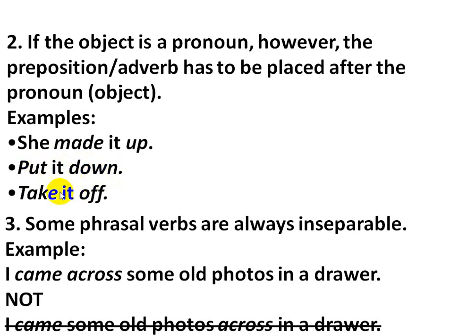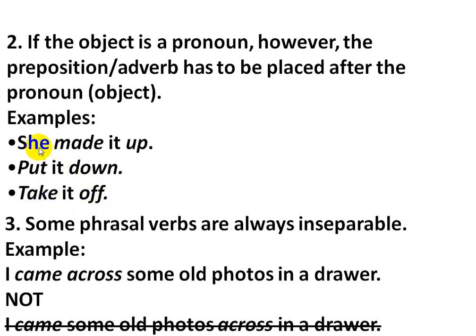But when there is a pronoun, the preposition of the phrasal verb is placed after the pronoun. Put it down. And also take off is the phrasal verb. When there is a pronoun, the preposition is placed after the pronoun. So it becomes take it off. We cannot say take off it. We say take it off.